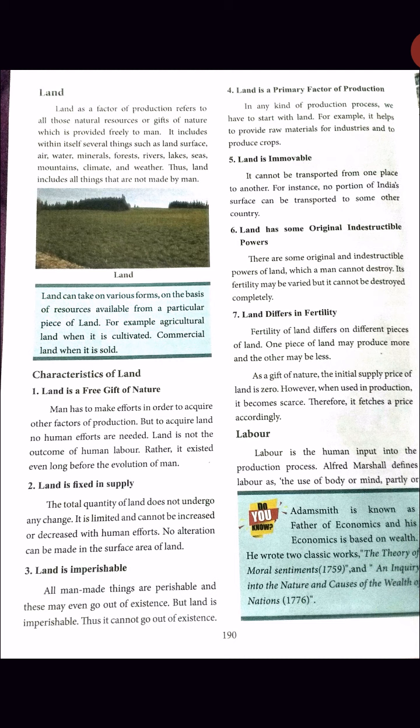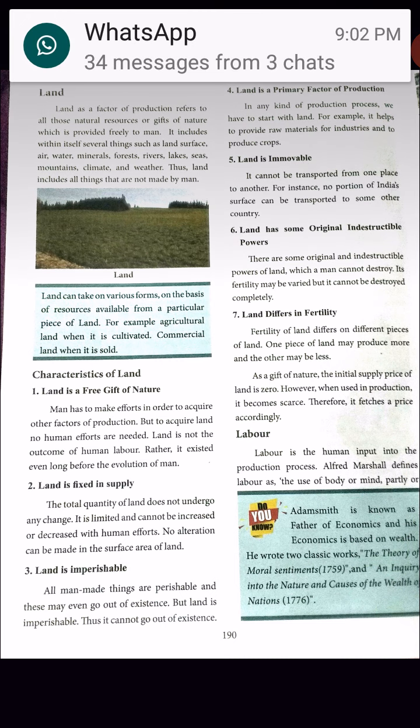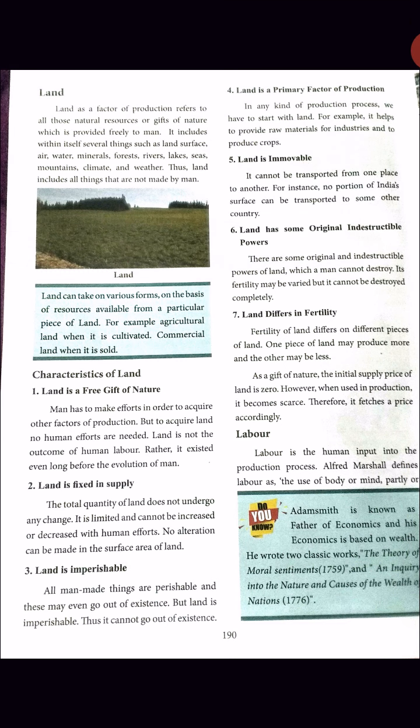Sometimes the farmers sell their land. At that time, we say that it is commercial land. When the land is sold, it is commercial land.